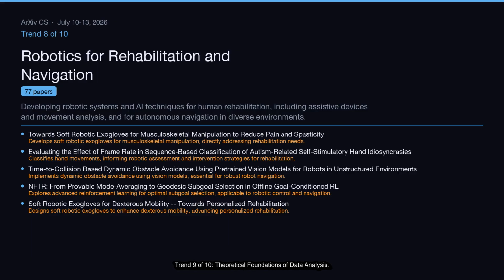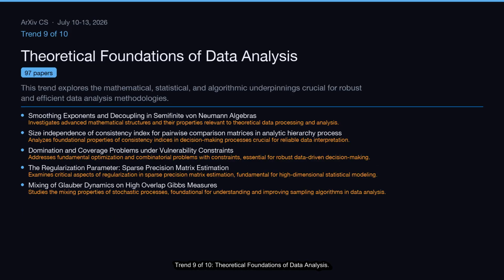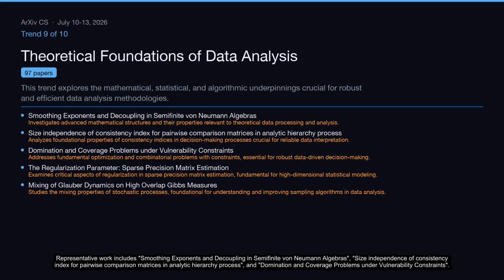Trend 9 of 10, theoretical foundations of data analysis. This trend explores the mathematical, statistical, and algorithmic underpinnings crucial for robust and efficient data analysis methodologies. This cluster covers 97 papers. Representative work includes smoothing exponents and decoupling in semi-finite von Neumann algebras, size independence of consistency index for pairwise comparison matrices in analytic hierarchy process, and domination and coverage problems under vulnerability constraints.